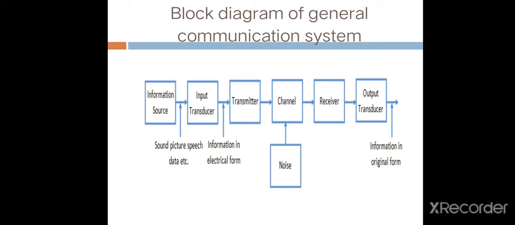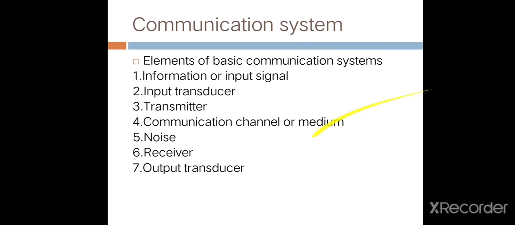The next part is the receiver. The receiver block is used to receive the signal. After that, the last block is the output transducer. The output transducer is used to convert the electrical signal into the information signal, or the original signal. These are the parts of a basic communication system: information or input signal, input transducer, transmitter, communication channel or medium, noise, receiver, and output transducer.